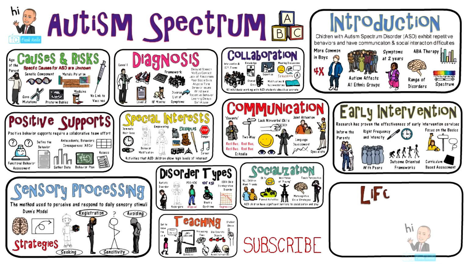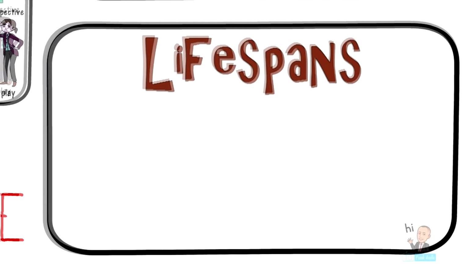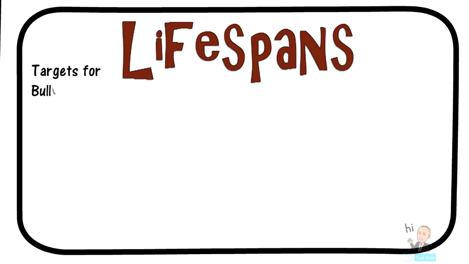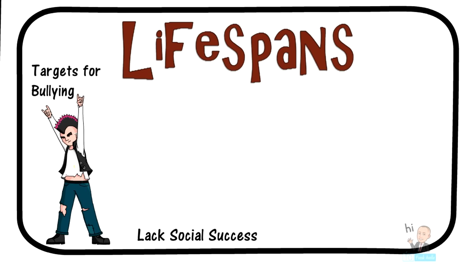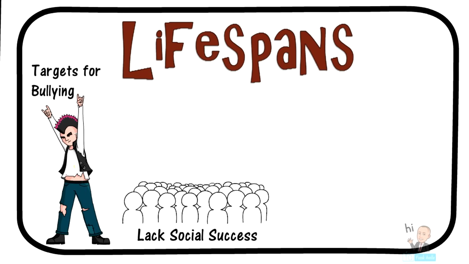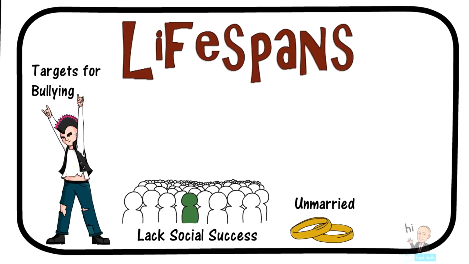Now onto our final section, which is a look at the lifespans of ASD children. ASD students are often the targets of bullying for the simple fact that they are easy targets and that they're different. These children usually lack any major social success in their lives. They don't have long-lasting friendships or a close group of friends. They often lack life partners and don't usually get married. However, there are always exceptions.